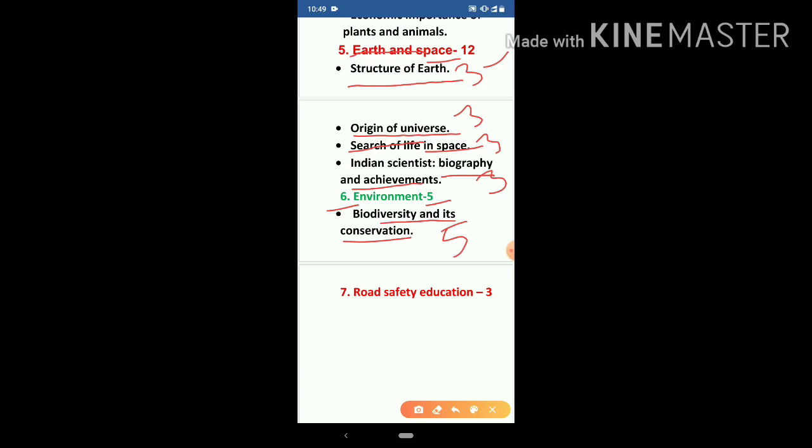Now the last part is road safety and education. It is of 3 marks. In RBSE board, all the subjects contain the last road safety education, because to avoid accidents this is a very important topic, so that the children properly understand how to follow the traffic rules and regulations.